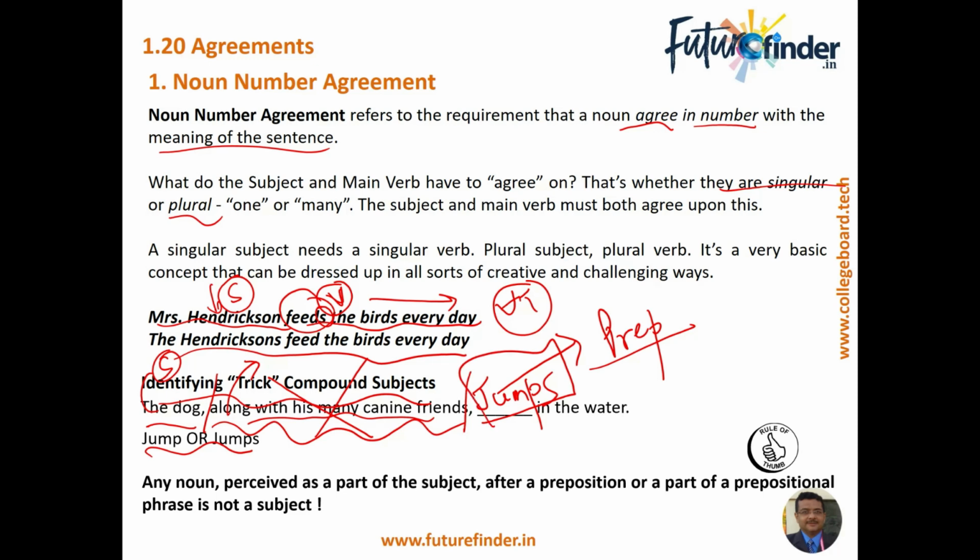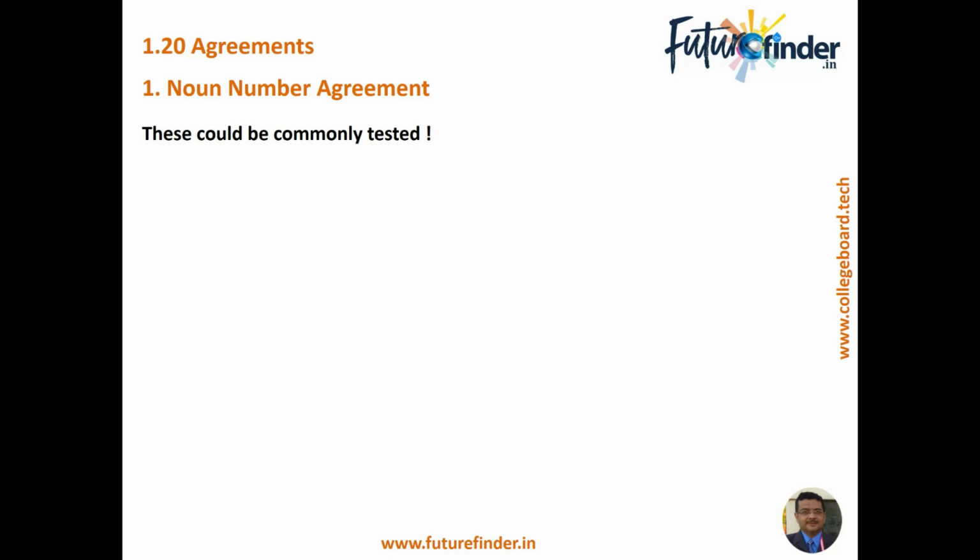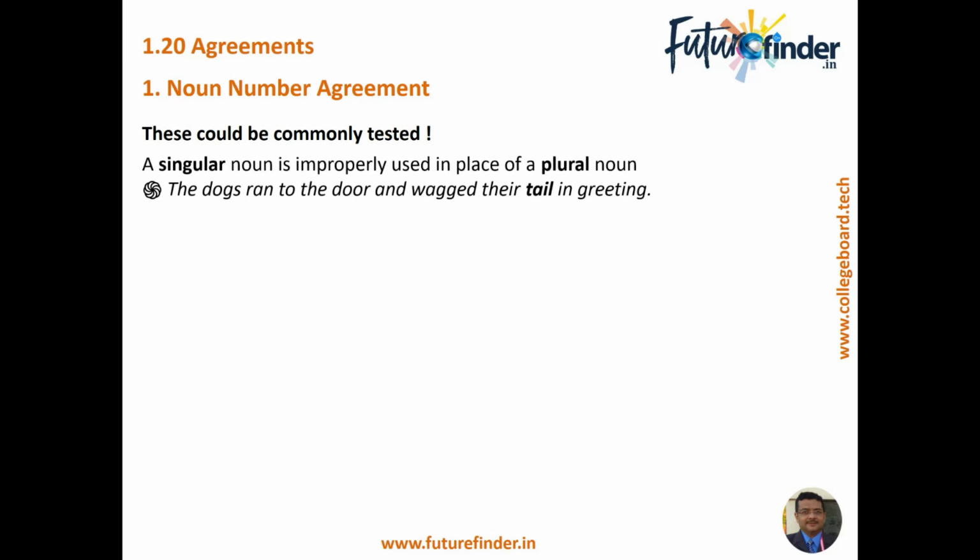So SAT would try to trick you with such questions. We will do some actual SAT examples at the back end of this video and try to find out how it works. These could be commonly tested. One, a singular noun is improperly used in place of a plural noun.